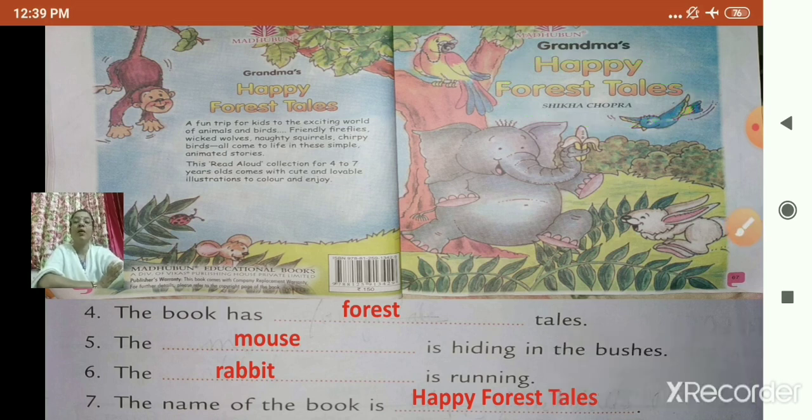Understood? So, number 4, the book has forest tales. So, what is the answer? Forest. Number 5, the mouse is hiding in the bushes. What is the answer? Mouse. Number 6, the rabbit is running. Answer is rabbit. Number 7, the name of the book is Happy Forest Tales. So, answer is Happy Forest Tales. We'll move to the next question.